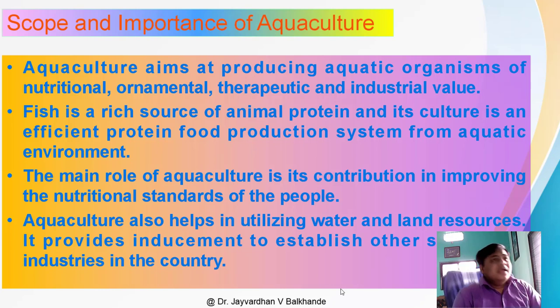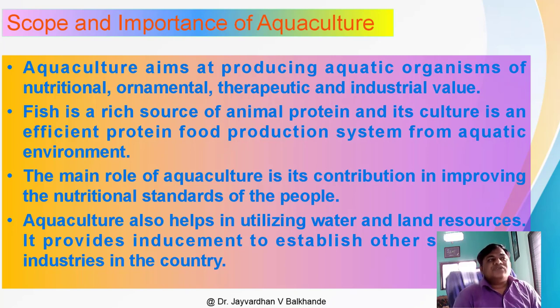Okay, so its scope and importance: how does aquaculture aim? So here aquaculture aims at what? At producing aquatic organisms of nutritional, ornamental, therapeutic and industrial value. No doubt, these fishes are not only cultured, not only reared for food purposes, but can be useful for ornamental purposes, then therapeutic and again industrial values also.